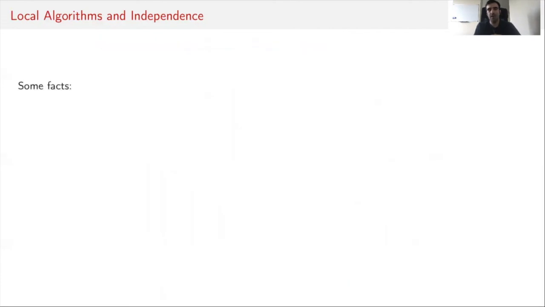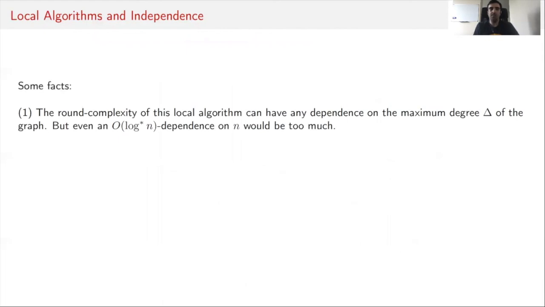A few fun facts about this local algorithm overall: the round complexity, for our purpose of analyzing this algorithm for stochastic matching, can in fact have any dependence on the maximum degree of the graph. But even a small log star n dependence on the number of nodes is undesirable for our setting.